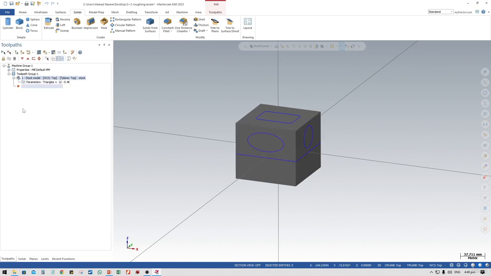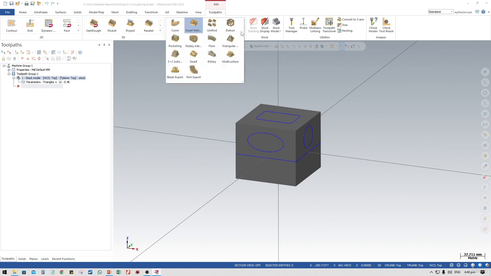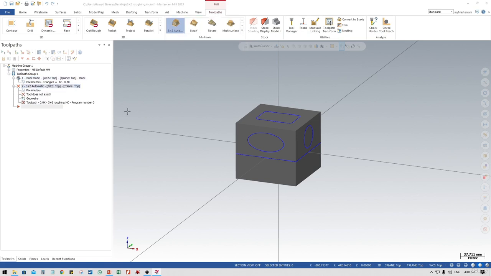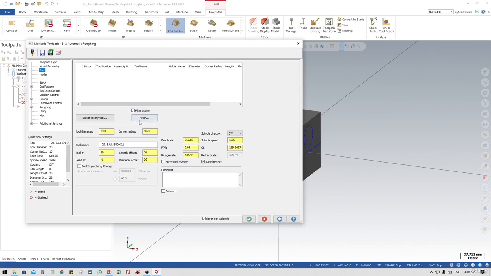Now what we need is to go to Toolpaths and select the automatic roughing. This is the 3+2 automatic roughing operation. Just click on this, and you need to select the appropriate tool for this operation.